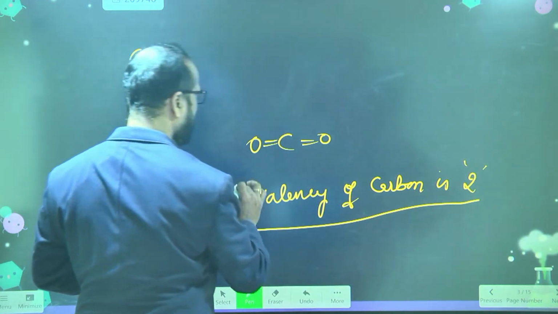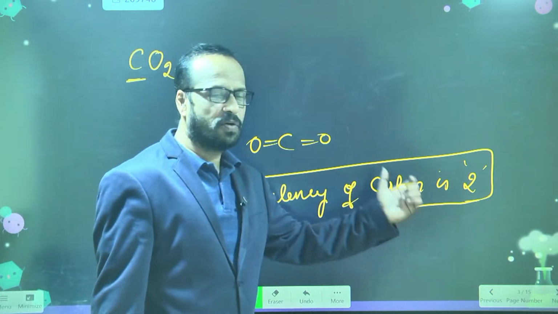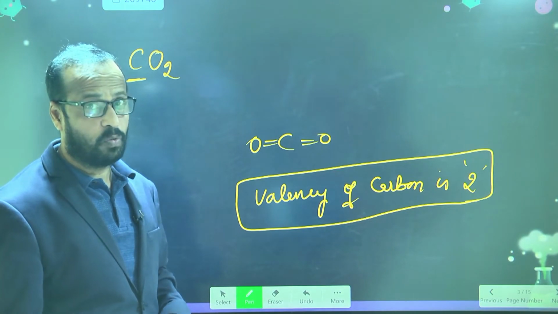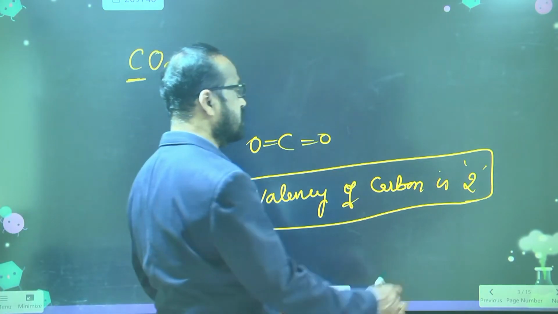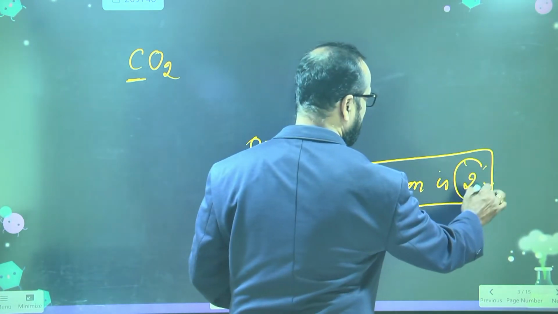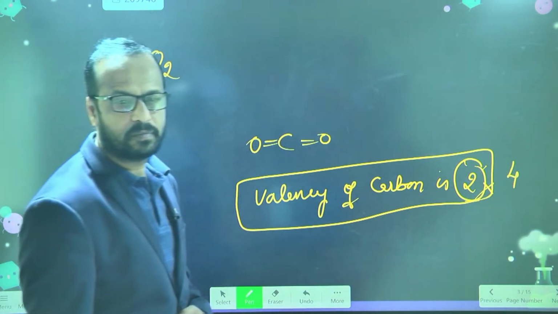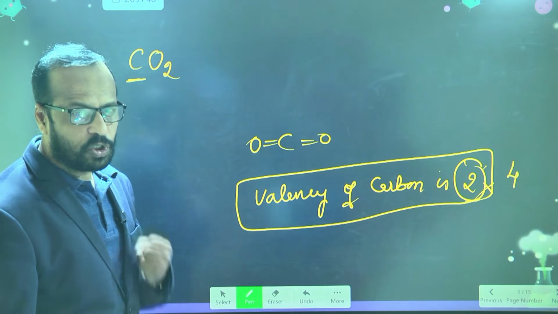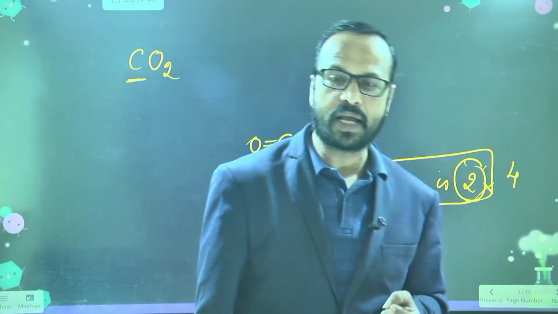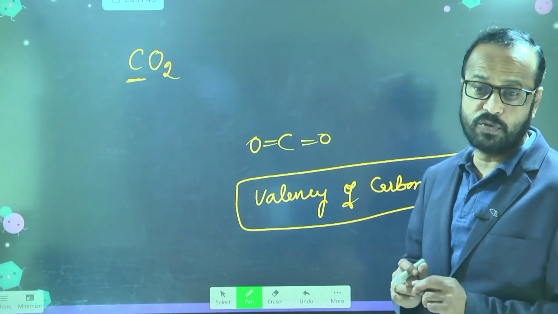Now can we say that the valency of carbon is 2, because carbon is combining with the 2 oxygens? Yes or no? But the answer is no. Carbon valency is 4. So you can ask me, sir, you said that combining capacity of an atom, and here carbon is combining with only 2 oxygen atoms, but you are saying that its valency is 4.